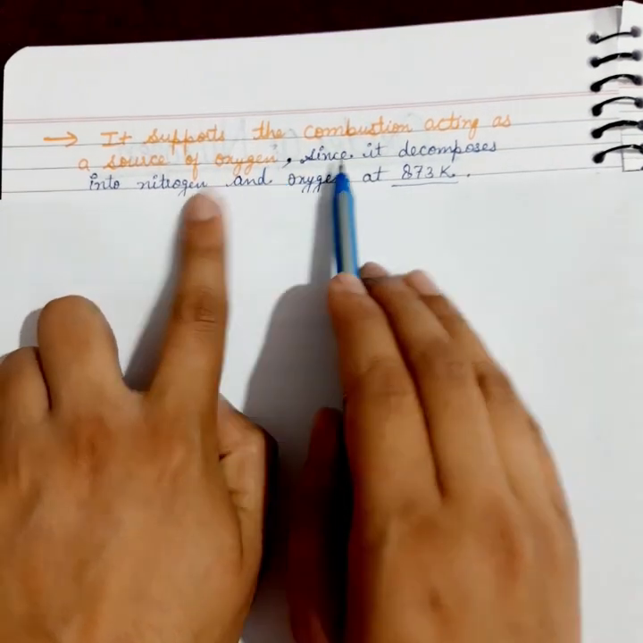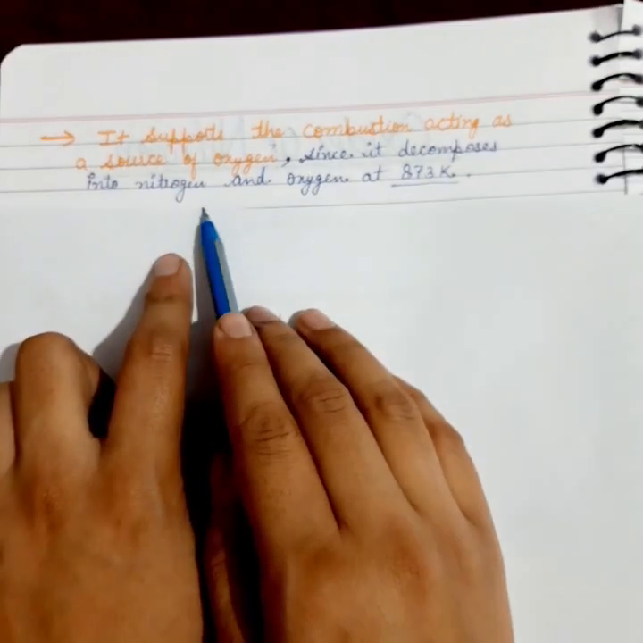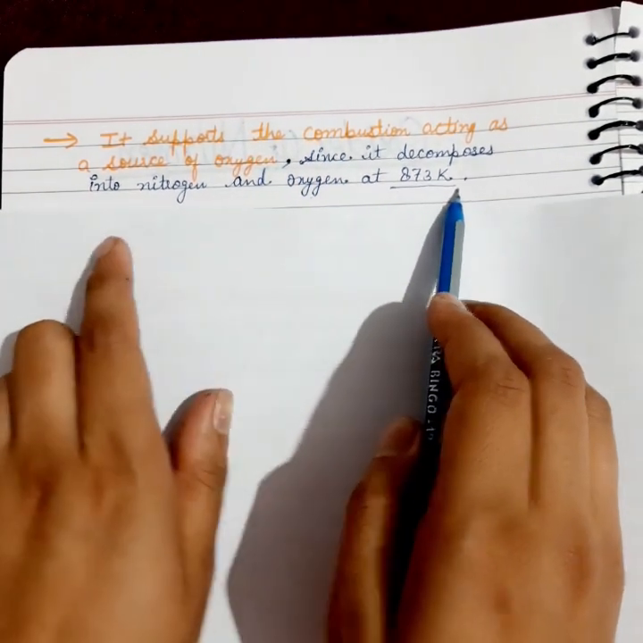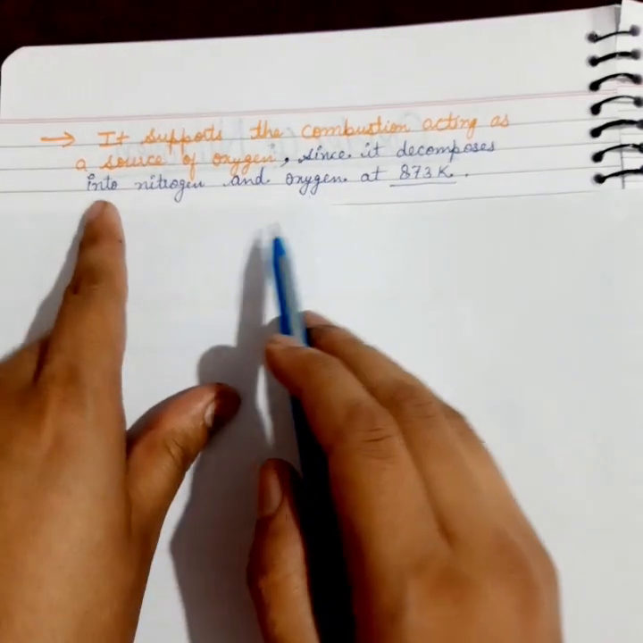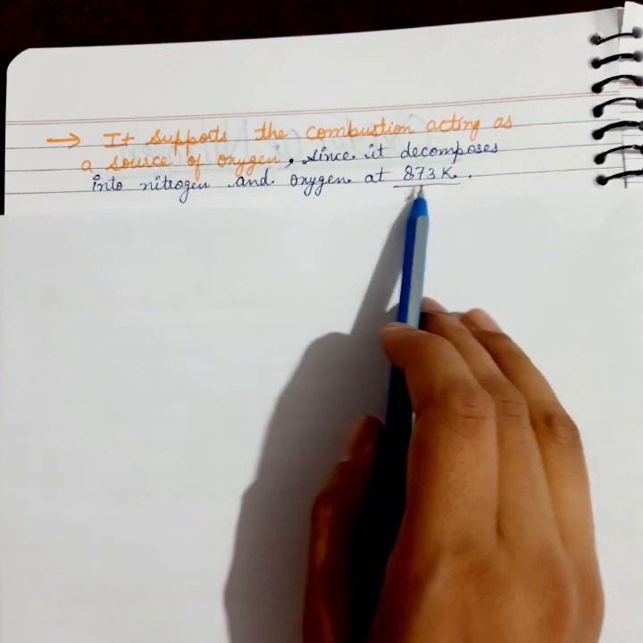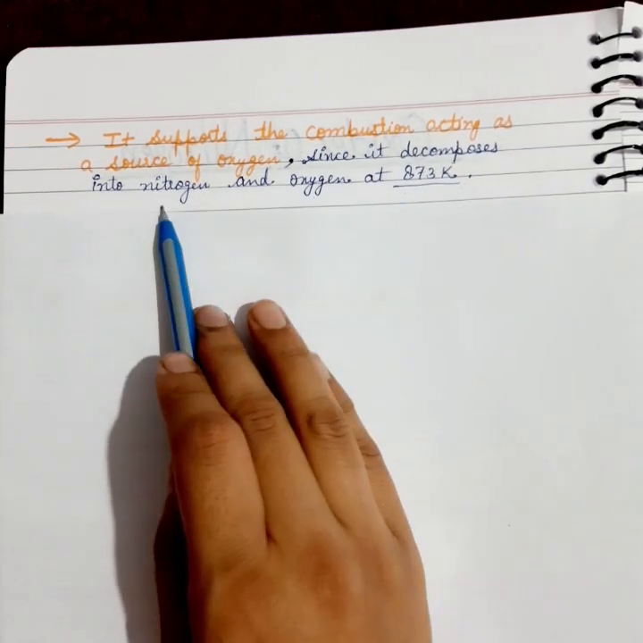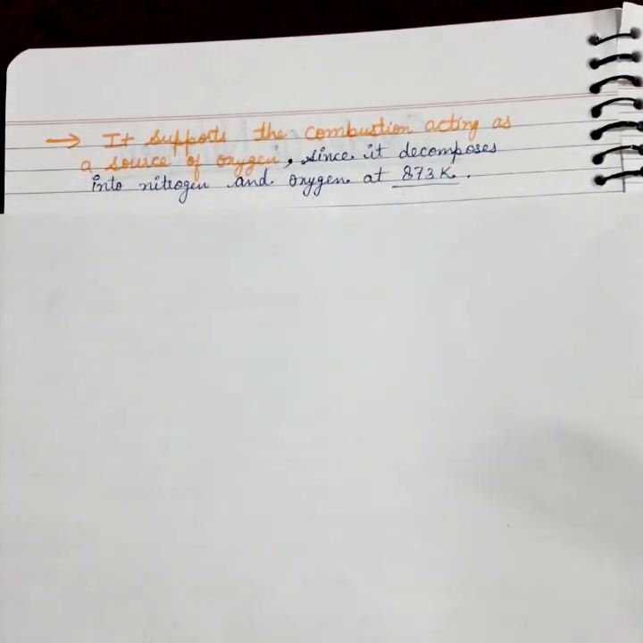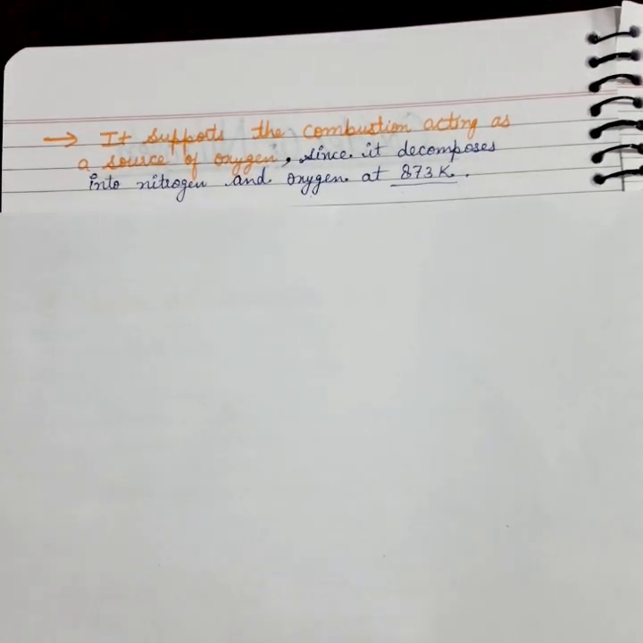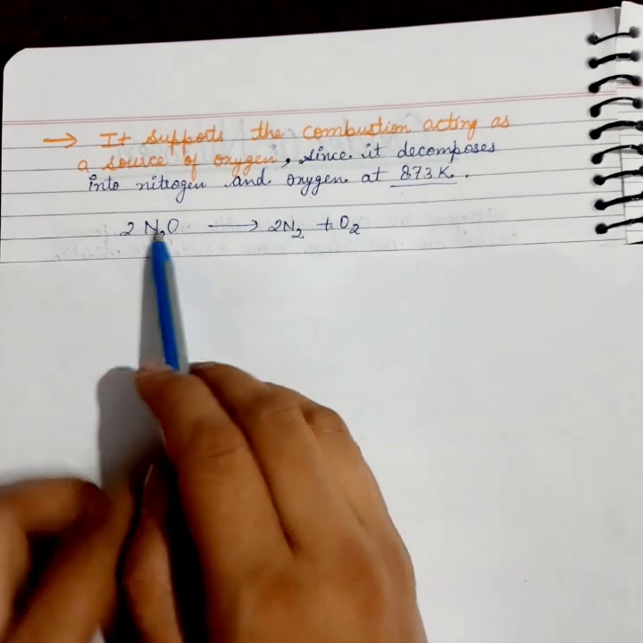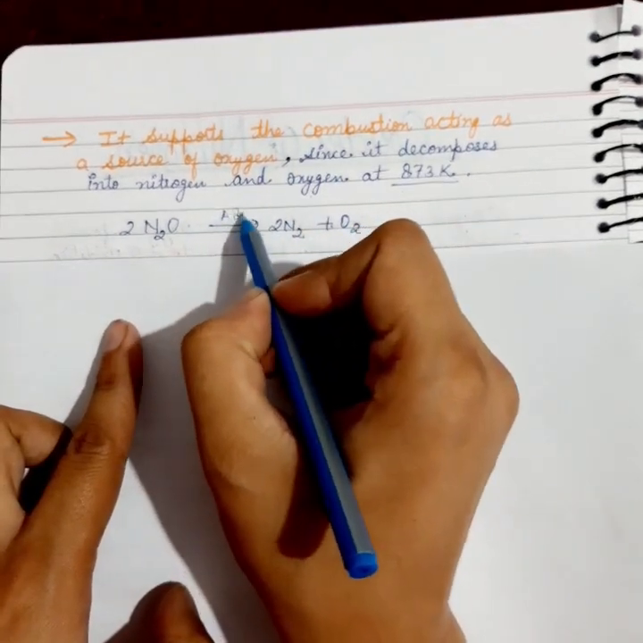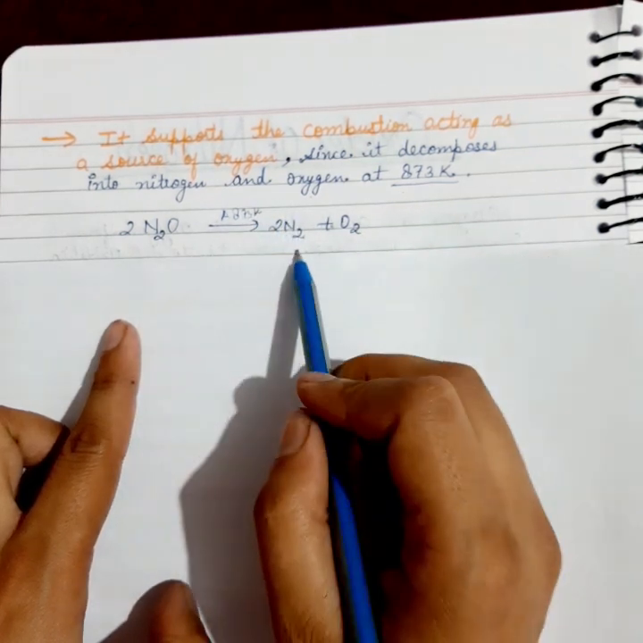Why is it so? Since it decomposes into nitrogen and oxygen at 873 Kelvin. When nitrous oxide gets heated, it decomposes at 873 Kelvin and produces nitrogen and oxygen. So it acts as a source of oxygen in the support of combustion. The reaction is: nitrous oxide on heating up to 873 Kelvin gives N2 plus O2.